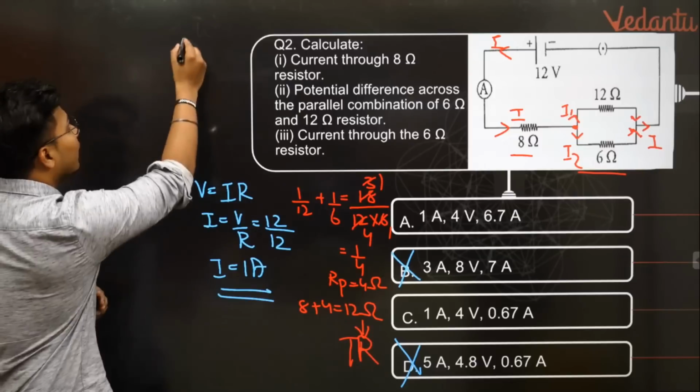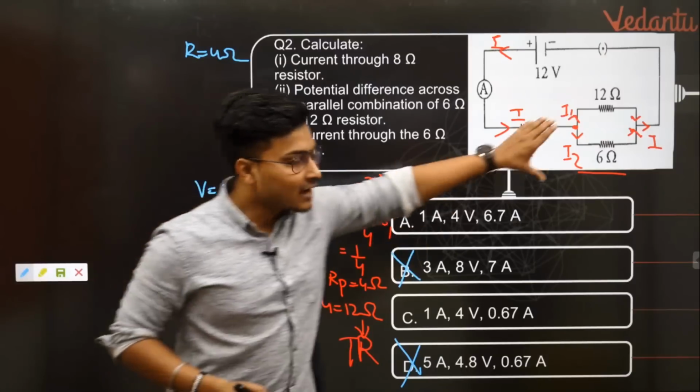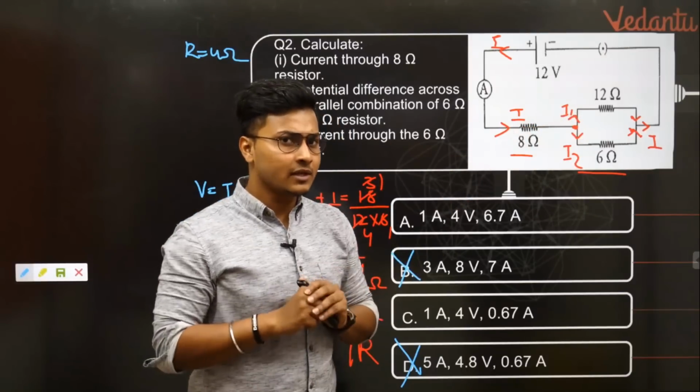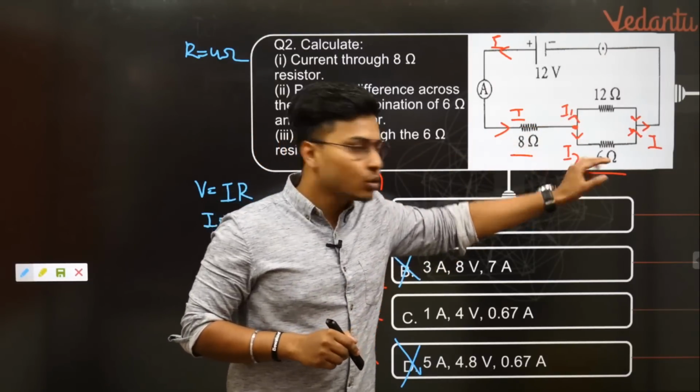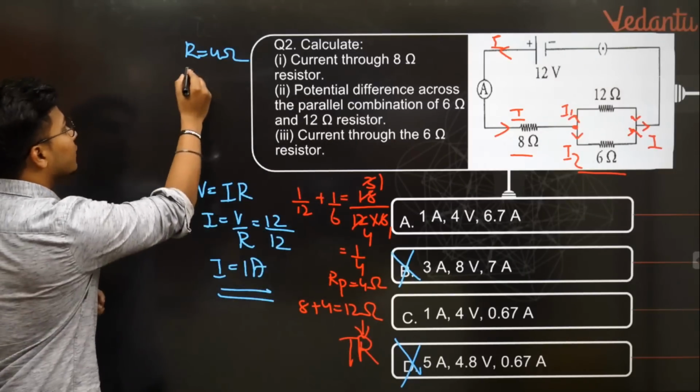That is nothing but R equal to 4 ohms. That's what we have got. That is the total resistance of the parallel combination. Simple scenario. Now we know the current passing through the total parallel combination, that is nothing but 1 ampere. So I is equal to 1 ampere.